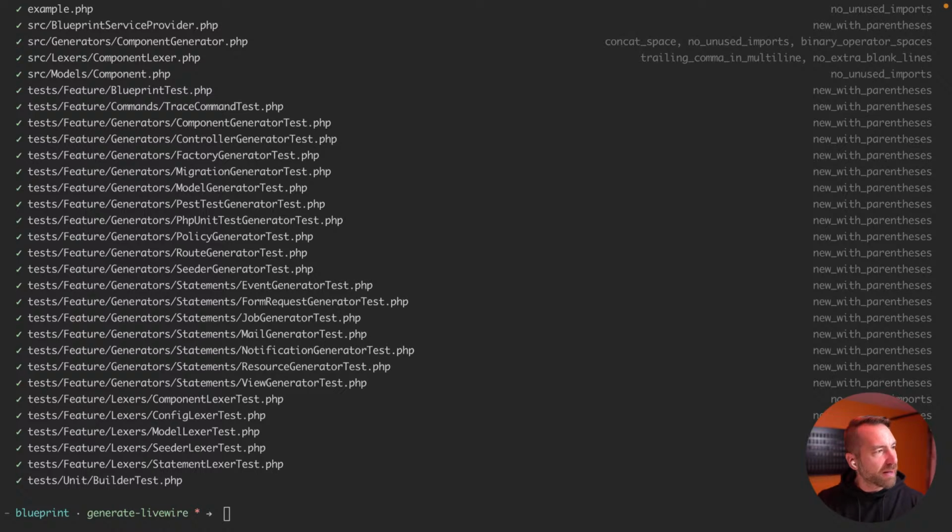I love Pint. I love that it's first party Laravel. I love the JSON configuration instead of this dense PHP finder. But a gripe of mine with Pint is that in quote unquote patch releases, the third version number, they'll add new rule sets, changes to the rule sets.